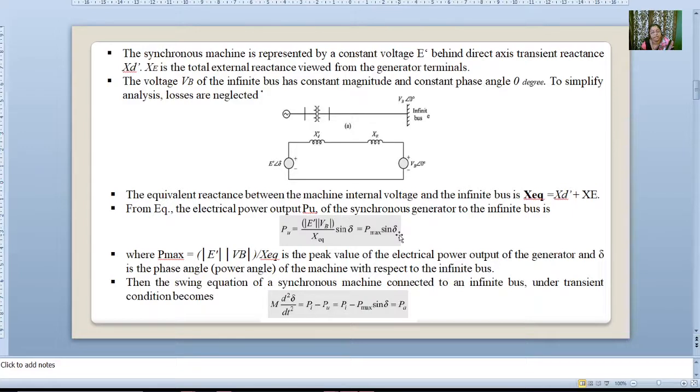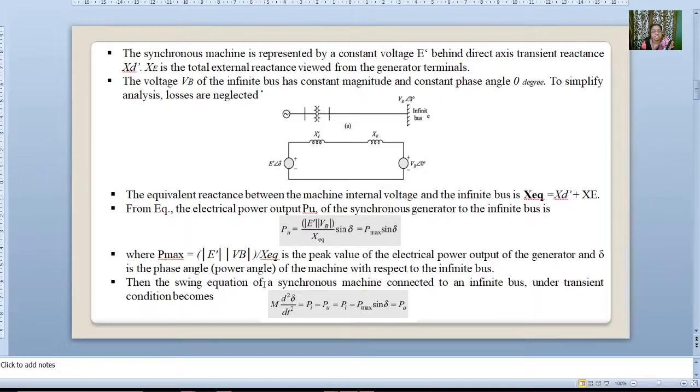Sine of 90 degrees is equal to 1, so Pe is equal to Pmax, where Pmax equals E dash into VB divided by X equivalent, the peak value of the electrical output of the generator, and del is the phase angle. It is also called the power angle of the machine with respect to the infinite bus. This infinite bus has VB at an angle of 0 degrees.